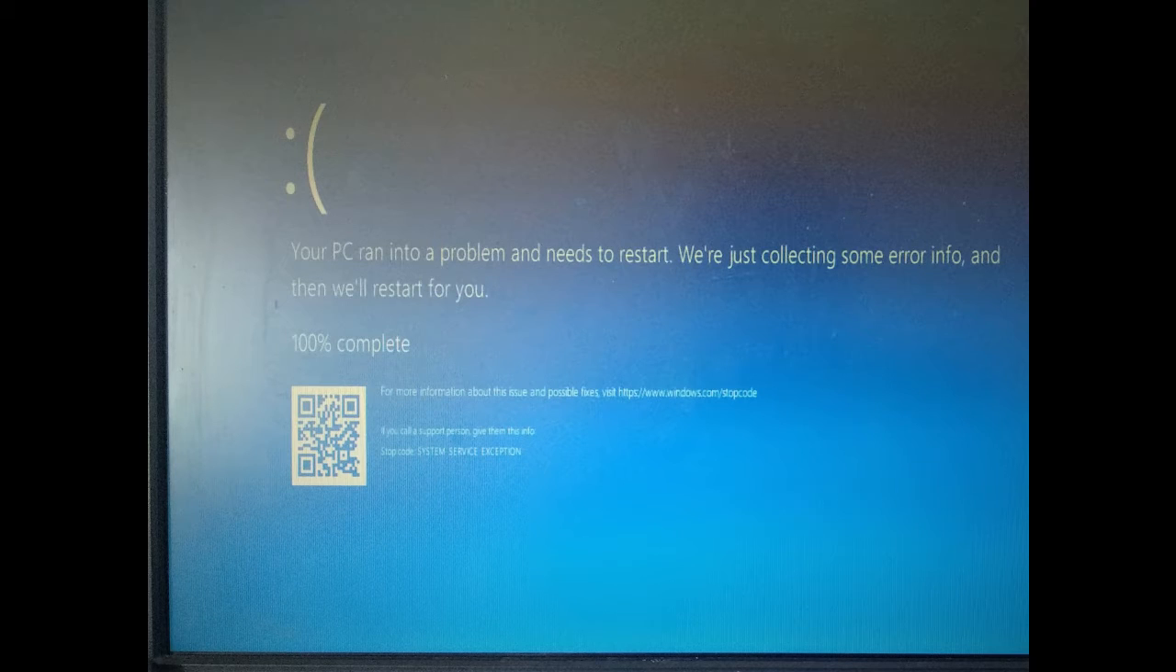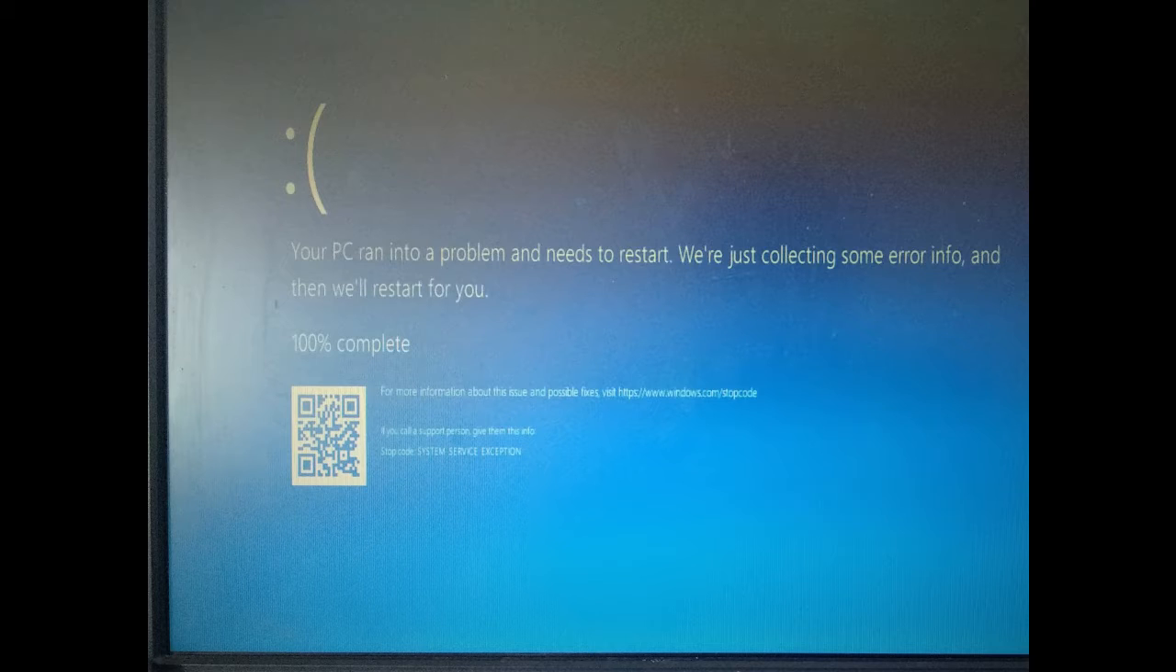I would like to share my recent experience on Windows. This is the first screen I received when I was doing some work. In between, I got this message saying your PC ran into a problem and it's looking for the information and it will restart itself. But it doesn't restart after it's completed 100%. Then I manually restarted.